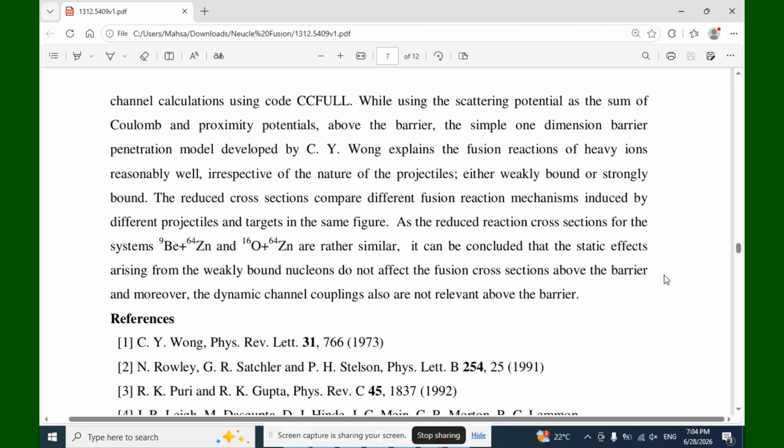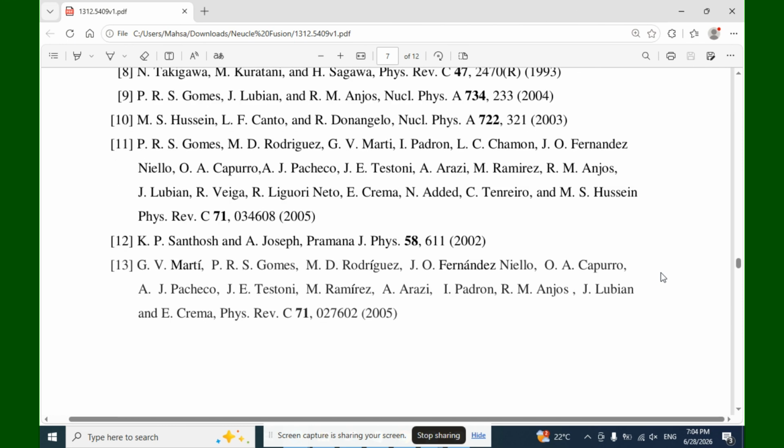The reduced cross sections compare the different fusion reaction mechanisms induced by different projectiles and targets in the same figure. The reduced reaction cross sections for the systems beryllium-9 plus zinc-64 and oxygen-16 plus zinc-64 are rather similar. It can be concluded that the static effects arising from the weakly bound nucleus don't affect the fusion cross sections above the barrier, and moreover, the dynamic channel coupling also is not relevant above the barrier.